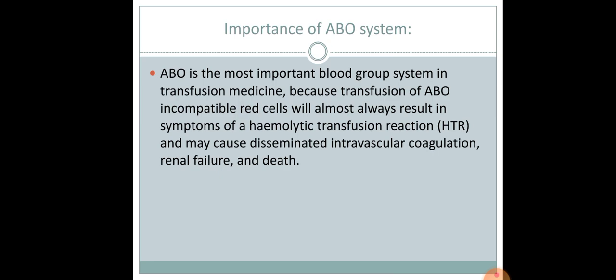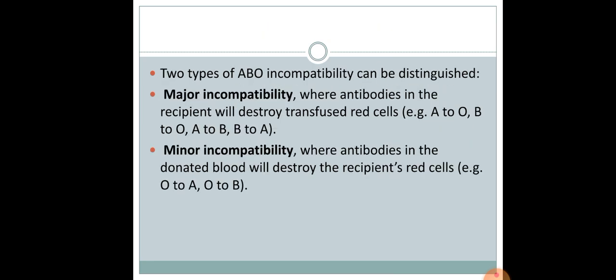Let's see the importance of the ABO blood group system. ABO is the most important blood group system in transfusion medicine because transfusion of ABO incompatible red cells will almost always result in symptoms of a hemolytic transfusion reaction and may cause disseminated intravascular coagulation, renal failure and death. There are two types of ABO incompatibility, major and minor. Major incompatibility is where antibodies in the recipient will destroy transfused red cells. Minor incompatibility is where antibodies in the donated blood will destroy the recipient's red cells.